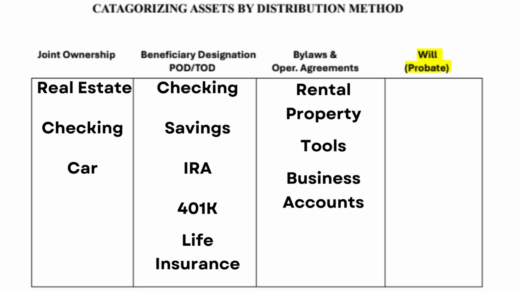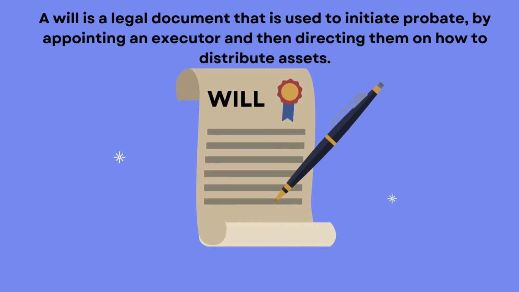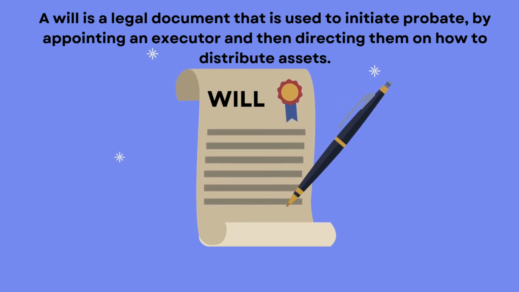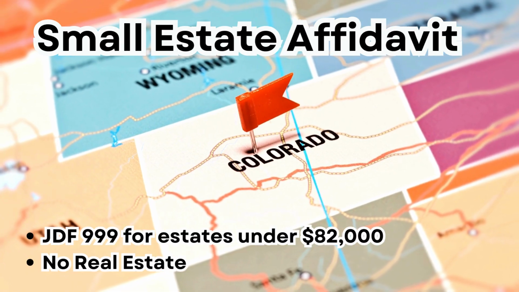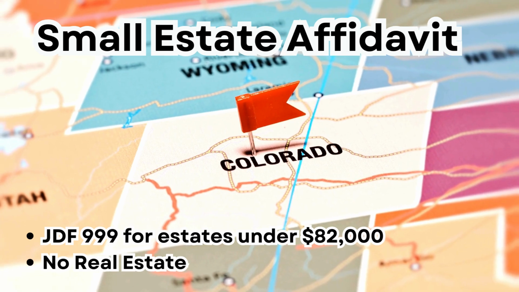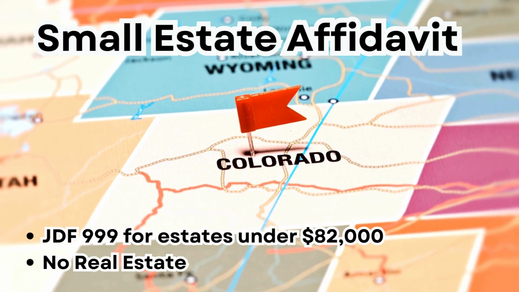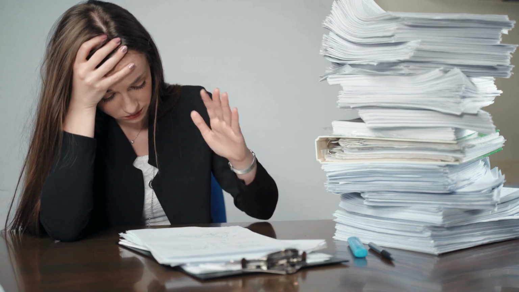Finally, we have come to the will. Any assets that have not already been distributed by one of the 3 previous methods will be distributed by the will. A will is a legal document that is used to initiate probate by appointing an executor and then directing them on how to distribute the assets. If your estate meets certain requirements and involves no property, you may be able to still avoid probate by using a small estate affidavit. Probate is different in every state, but typically the process involves filing a series of documents with the courts, notifying creditors and beneficiaries, liquidating assets, and takes months if not years to finalize.